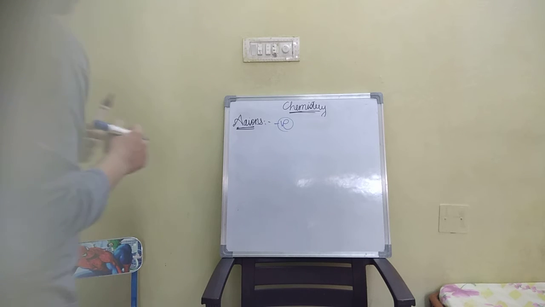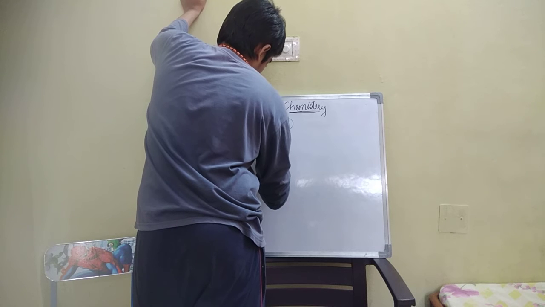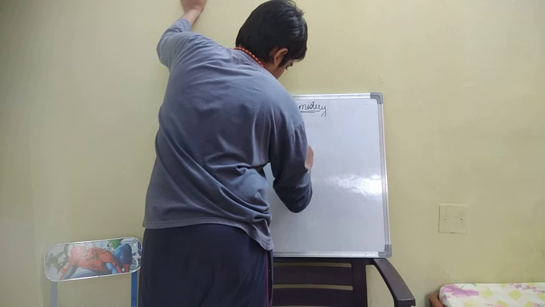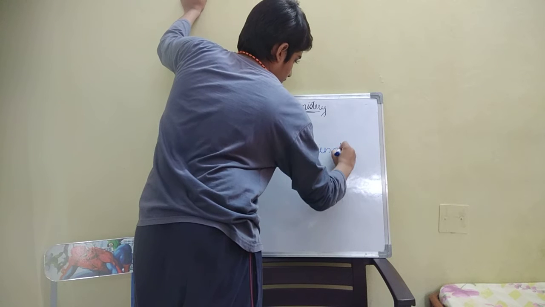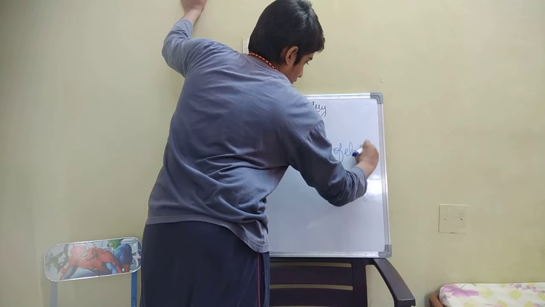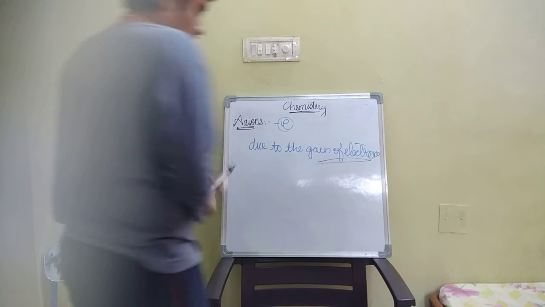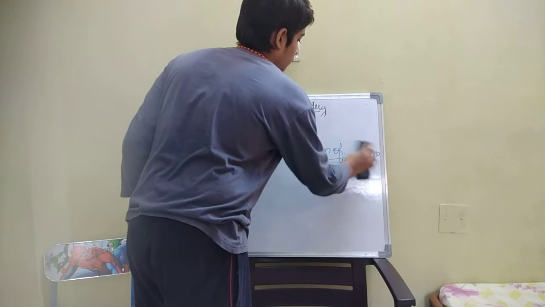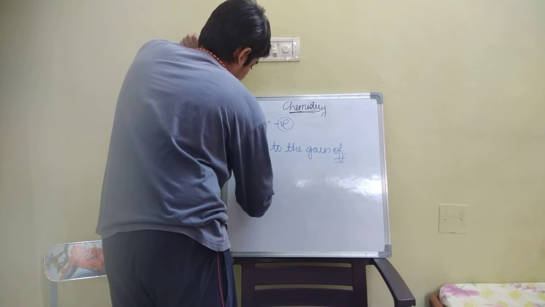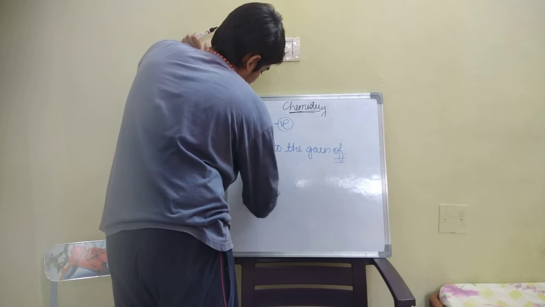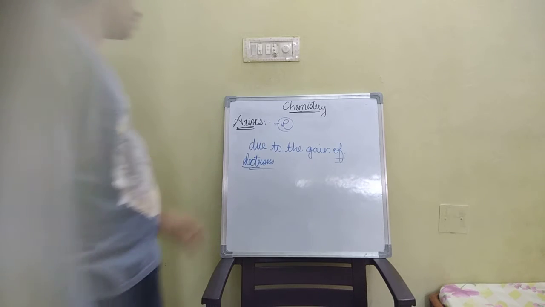Anions are formed due to the gain of electrons.